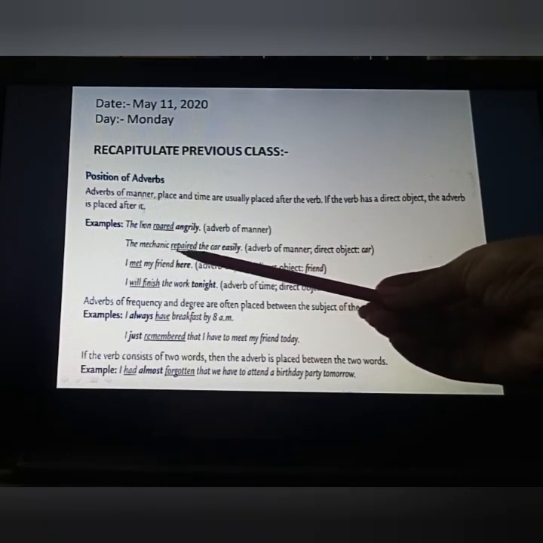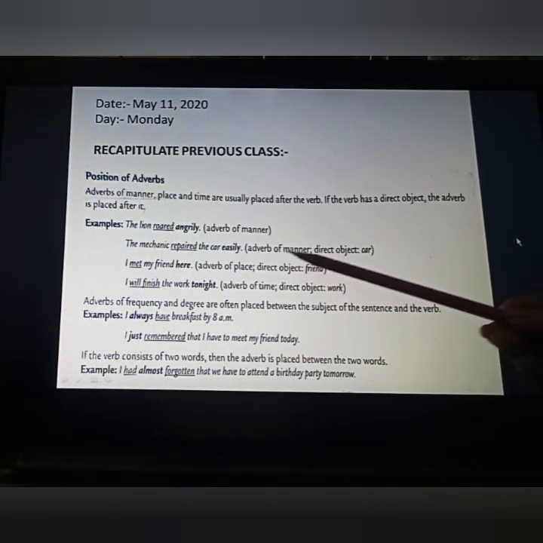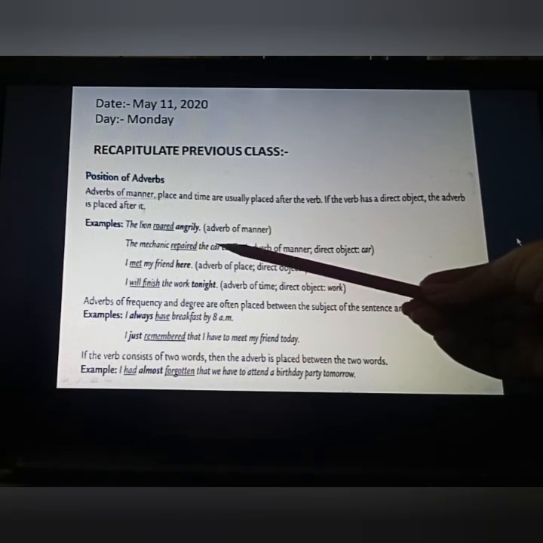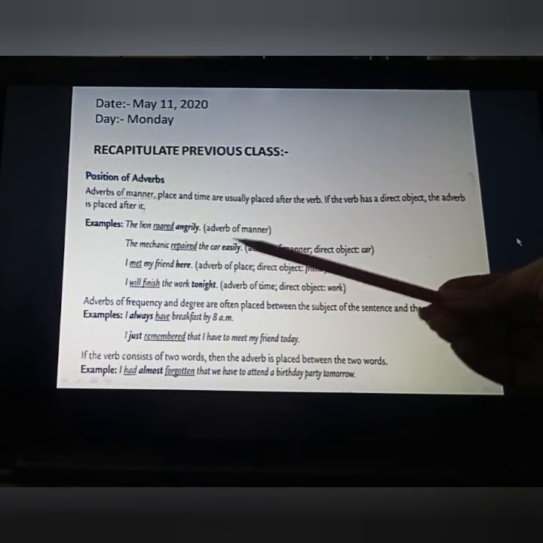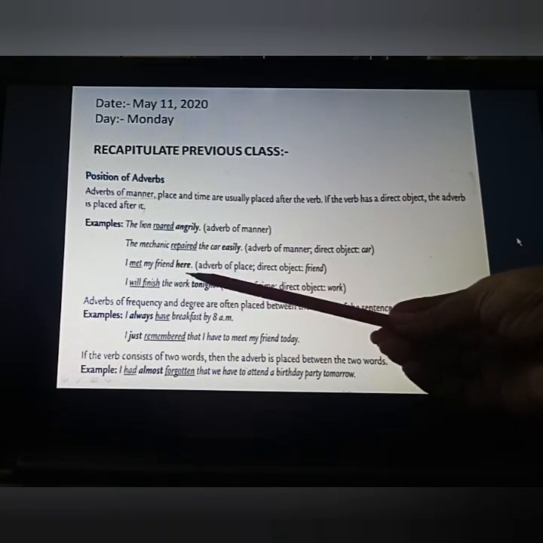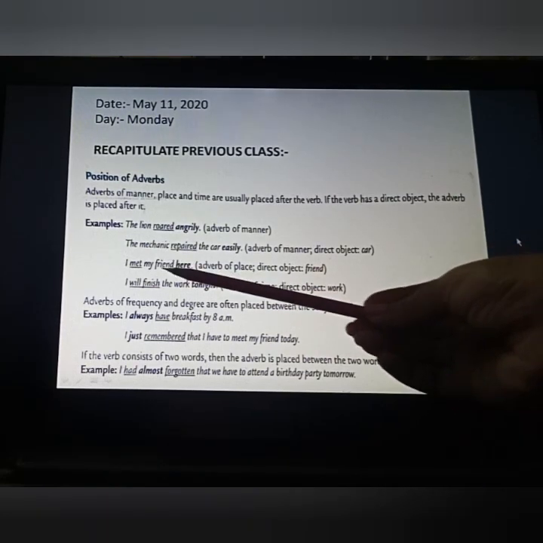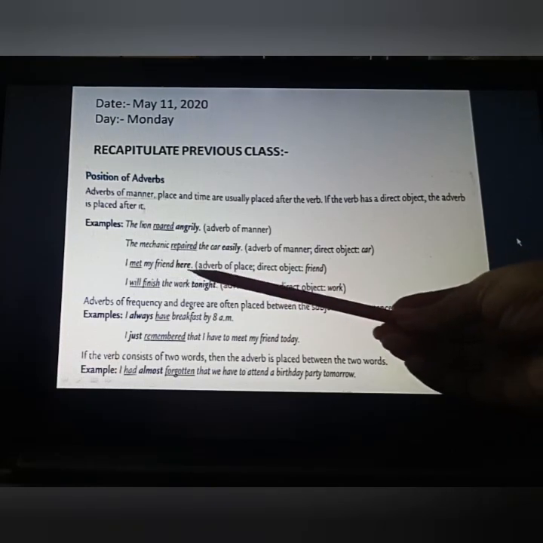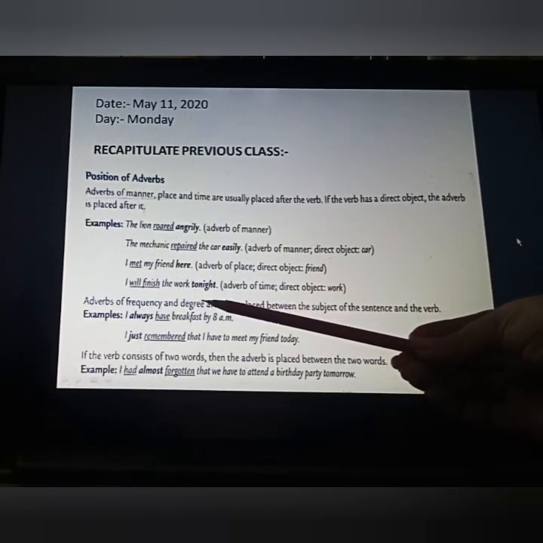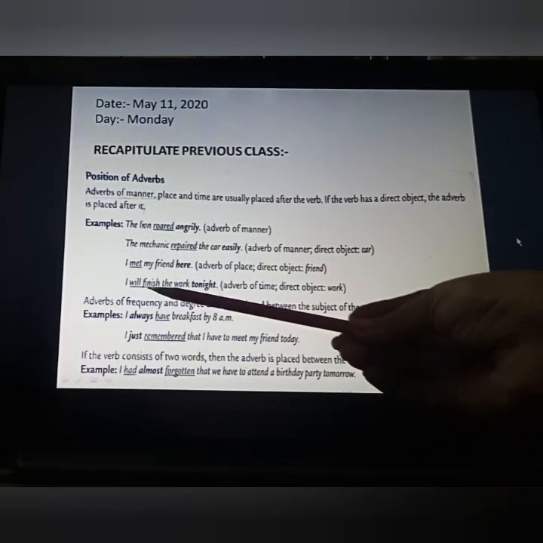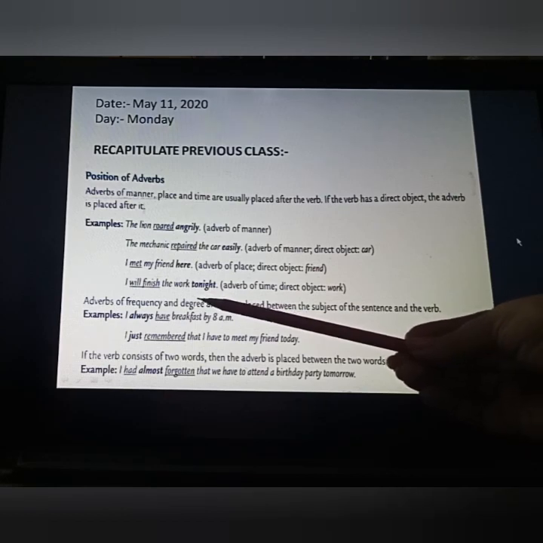The mechanic repaired the car easily. Here easily is an adverb of manner again, with the direct object car. If we have the object in the sentence, then after that we are going to place it. I met my friend here. Here is an adverb of place, and again we got the direct object my friend. After that we place our adverb of place. I will finish the work tonight. The verb is will finish, after that we got the direct object, the work, and then the adverb of time.